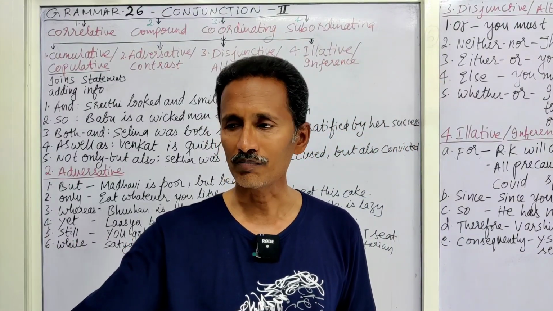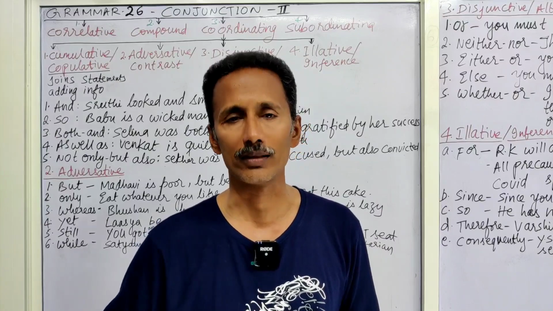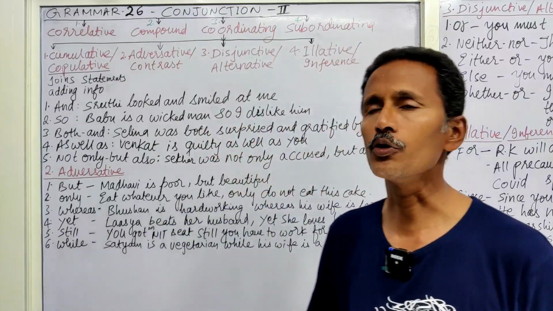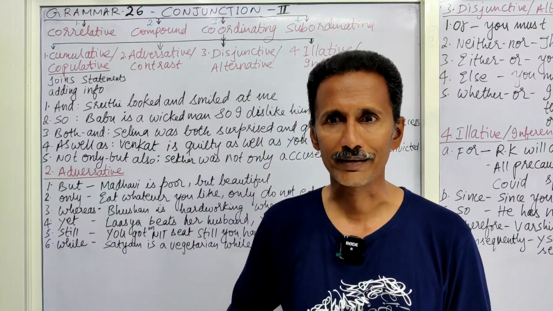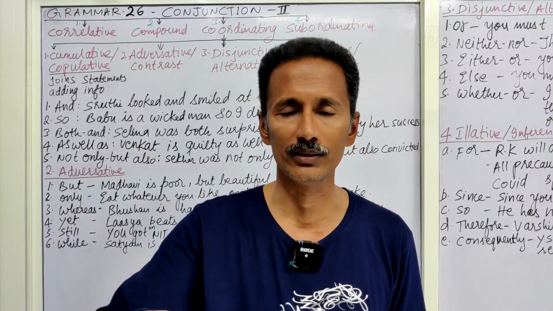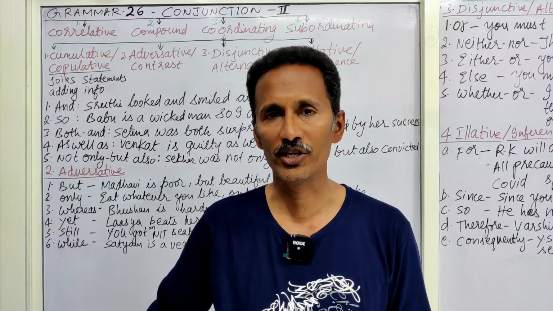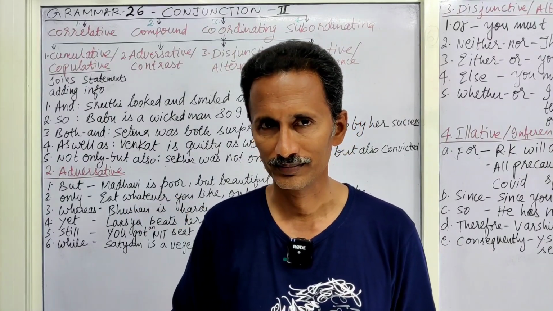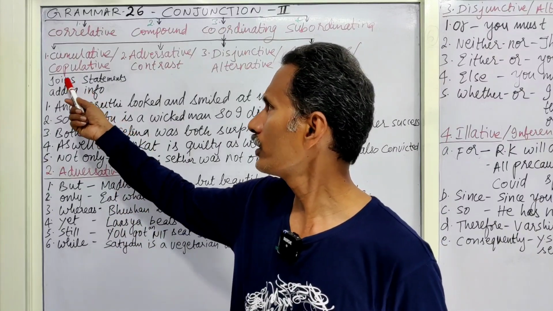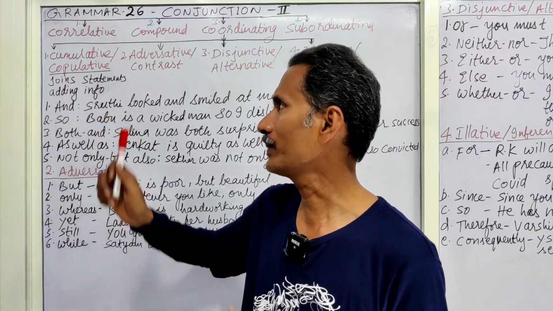That means something added to the existing one. In the same manner, in our English language, cumulative means adding something or giving some additional information to the sentence that already exists. So simply we can say it joins statements.